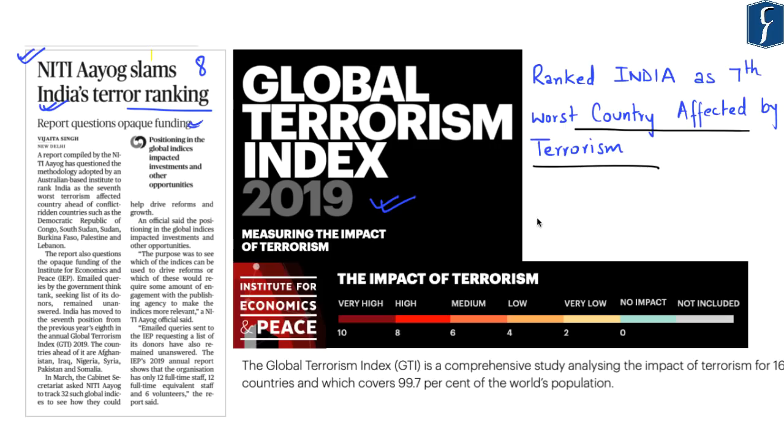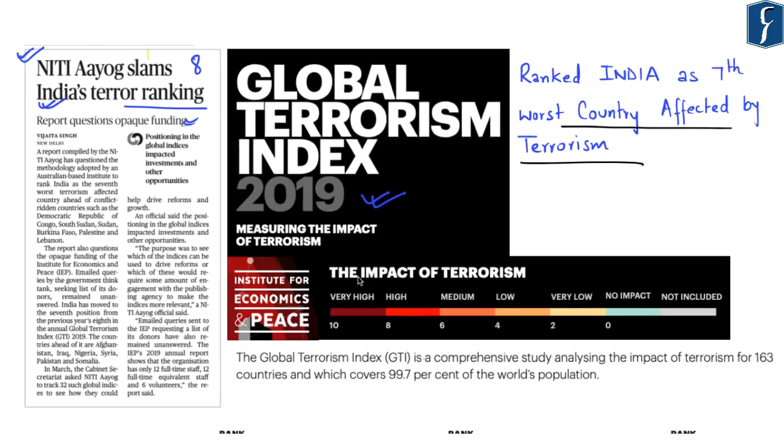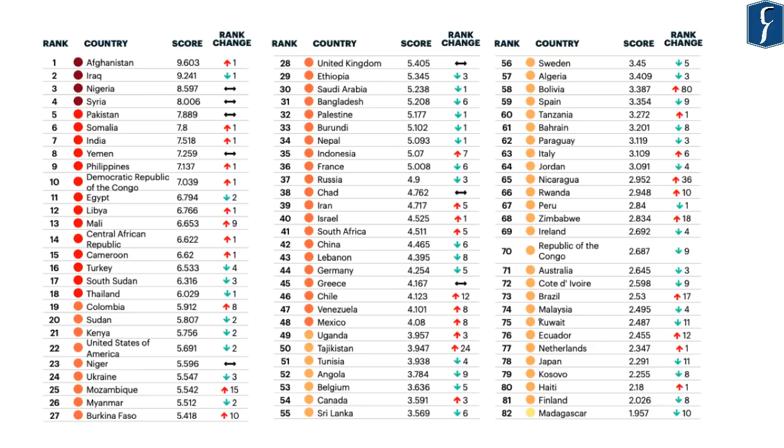And it is because of this that NITI Aayog has criticized this particular report of Global Terrorism Index of 2019. Now it highlights that this particular report is a comprehensive study which analyzes the impact of terrorism on 163 countries, which covers 99.7% of the world's population. Now, as you can see, this report has put India at the 7th worst country which is affected by terrorism.